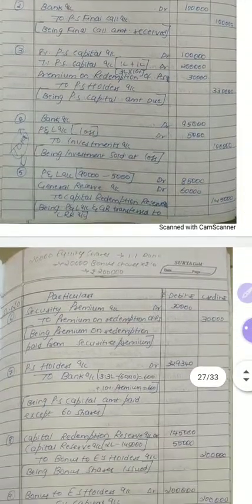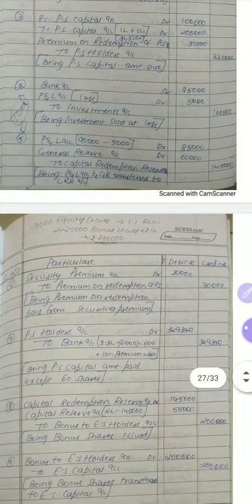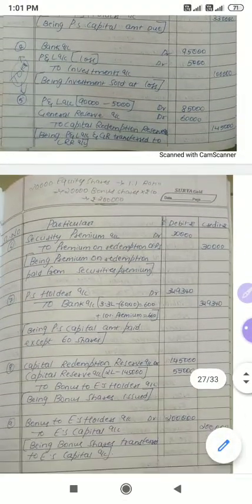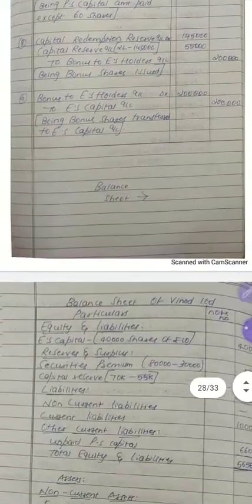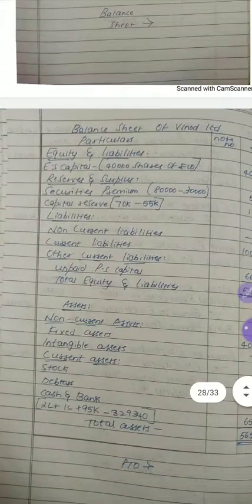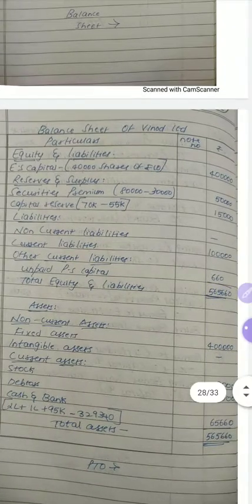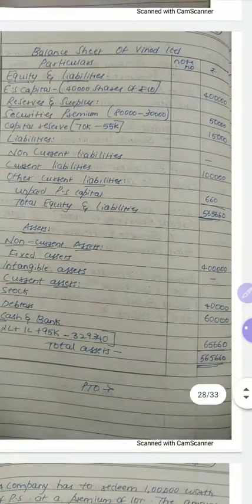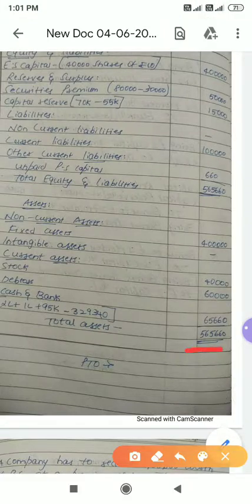Okay. Next, we are making payment in the last journal entry, so 3 lakh 29,340. You need to add all these items. See, 2 lakh plus 1 lakh plus 95,000 plus 3 lakh 29,340. If you do, we'll get 5 lakh 65,660, which is very, very important.